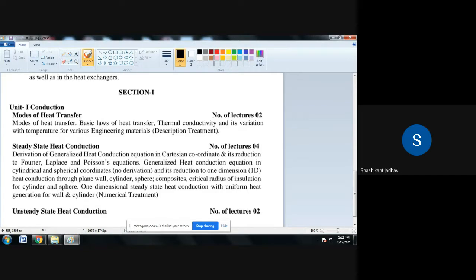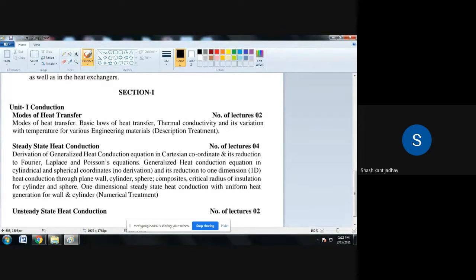Understood? What is meant by conduction? Transfer of heat from one part of a substance to another part of the substance, or from one substance to another substance when these two substances are in physical contact with each other. That mode is nothing but conduction. So our first point is modes of heat transfer, in which we have discussed conduction.